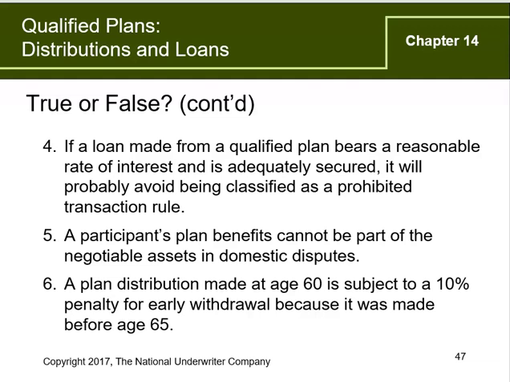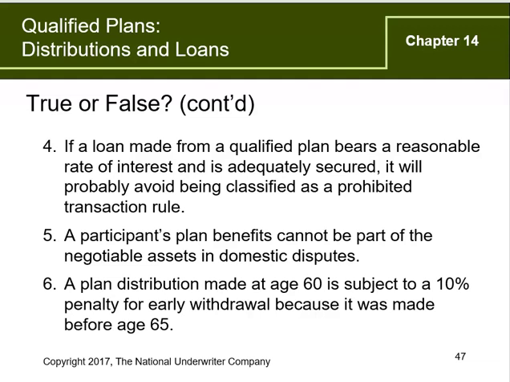Number 5, a participant's plan benefits cannot be part of the negotiable assets in domestic disputes. And that is false. The participant's plan benefits can be part of the negotiable assets in domestic disputes. Where they're not included is when it's a benefit under a qualified domestic relations order, a QDRO, which is a court order actually assigning the benefits to a divorced spouse.